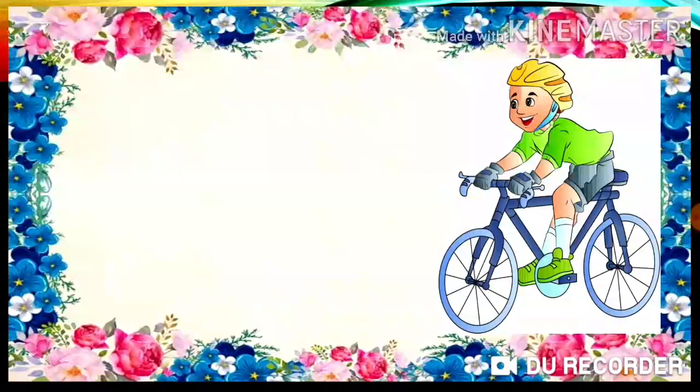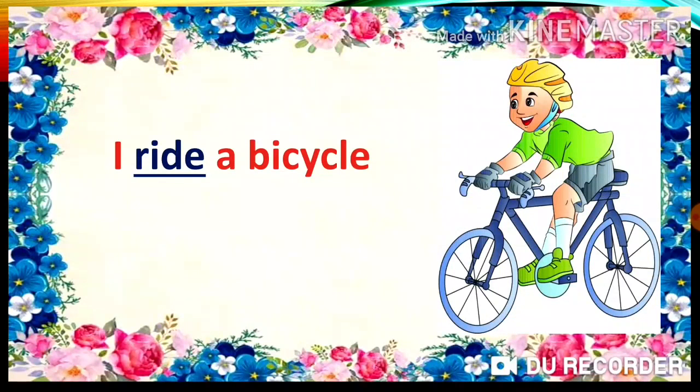Let's see another example. I ride a bicycle. Children, in this sentence, the word ride shows an action that I do. Hence, the word ride is a verb.